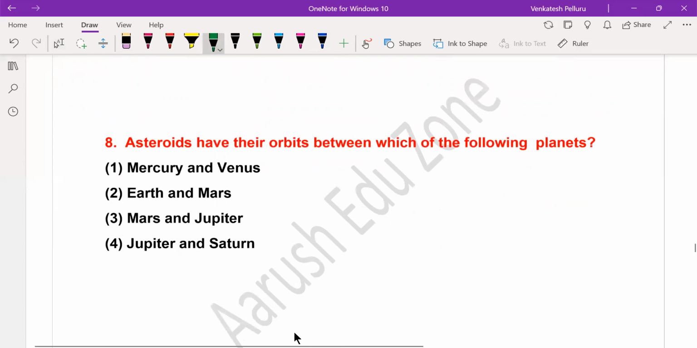Asteroids. Asteroids are major objects present in the universe. There are millions of asteroids in the universe actually. Even in the solar system, there are millions of objects. So what are asteroids?